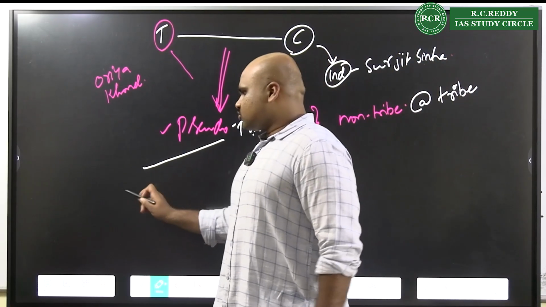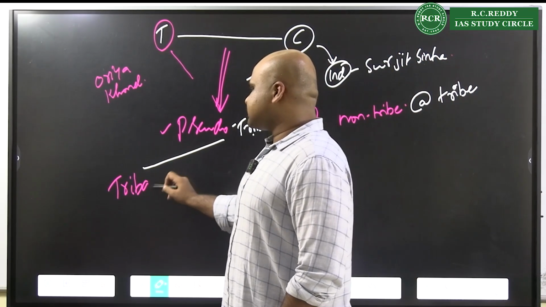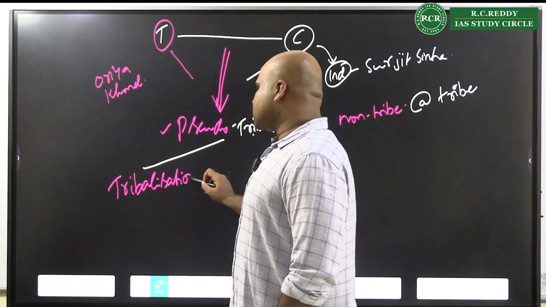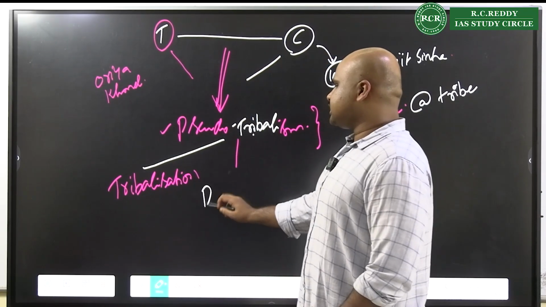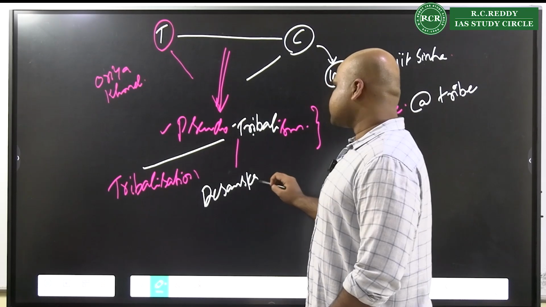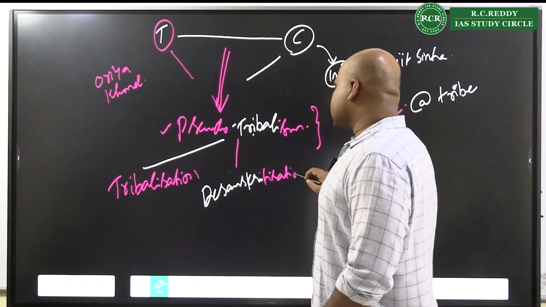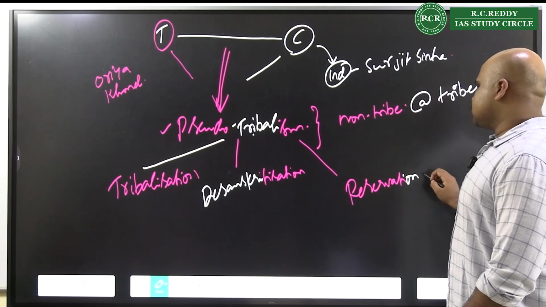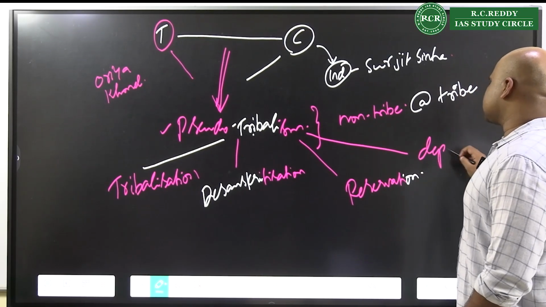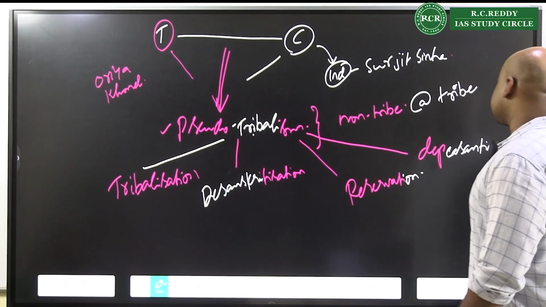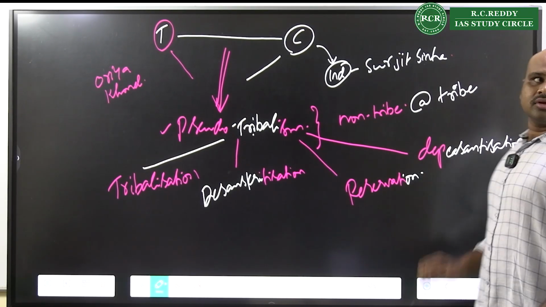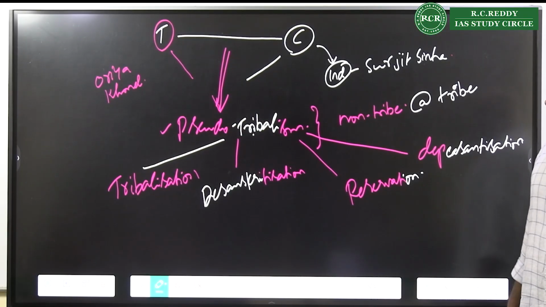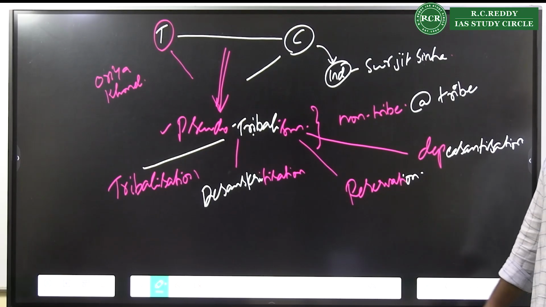The pseudo-tribalism could be with the aspects of tribalization, de-Sanskritization, reservation, or de-peasantization.